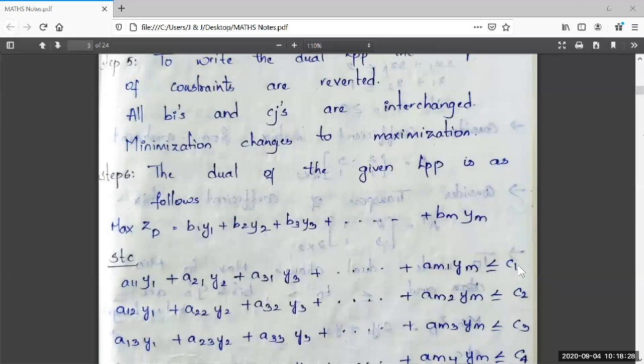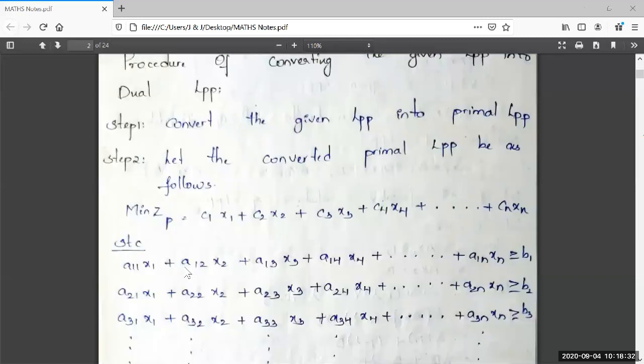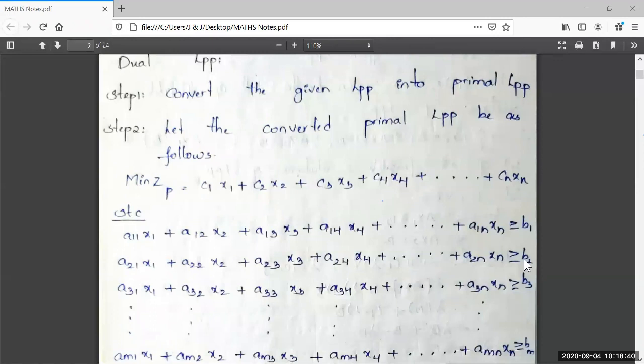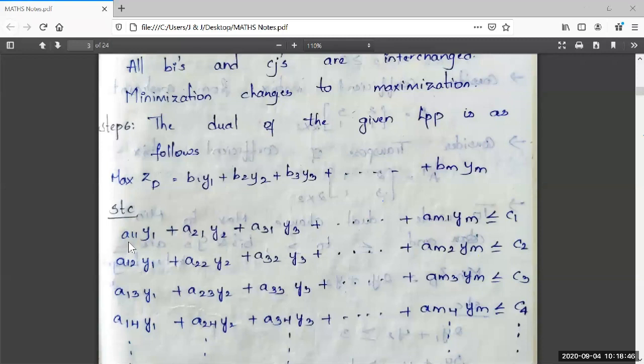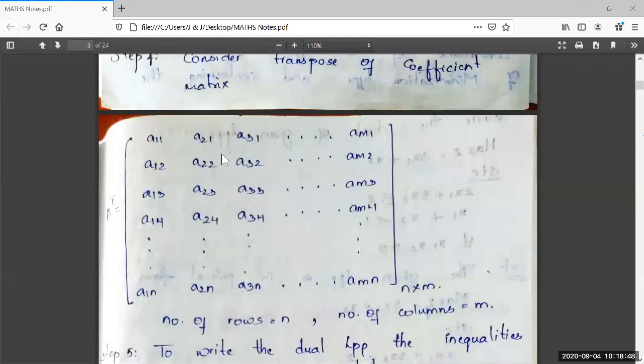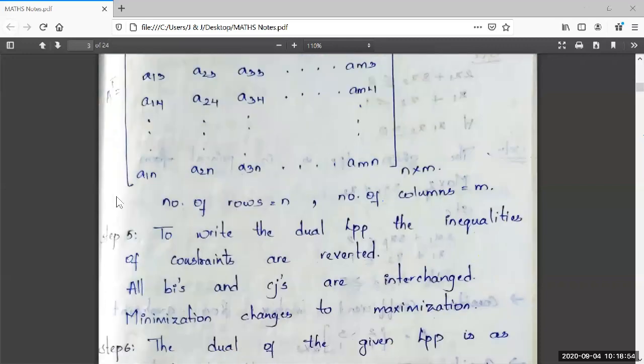See here, in primal LPP, A11, A12, A13, and so on up to A1n, greater than or equal to B1 is written. And in dual LPP, I have written the first constraint using the first row elements of the transpose matrix: A11, A21, A31, and so on up to Am1. Right?